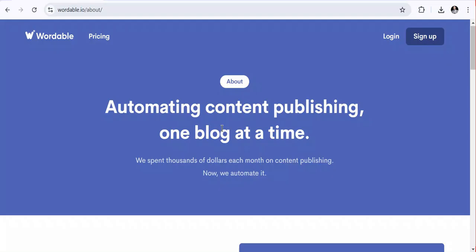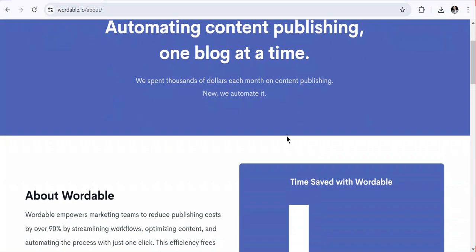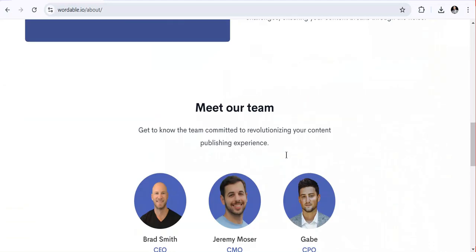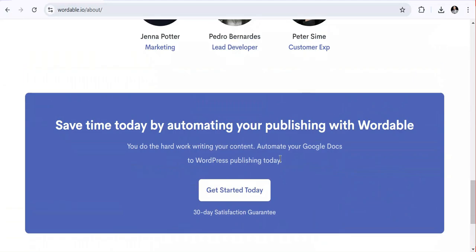For instance, we have 100 articles. You can publish them automatically from your Google Doc into the site you have, either WordPress or another kind of site, which is supported by Wordable.